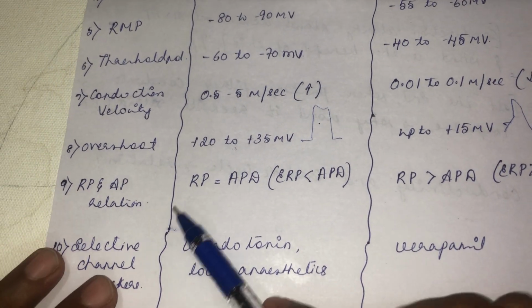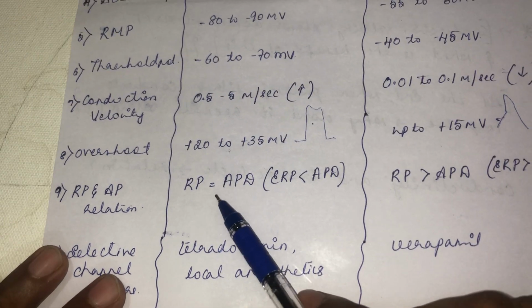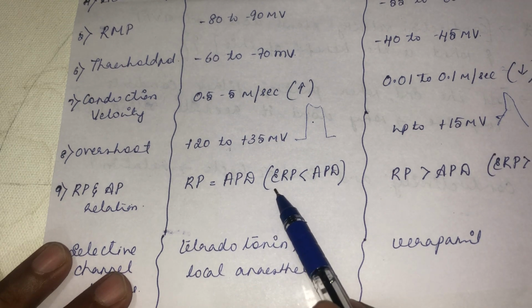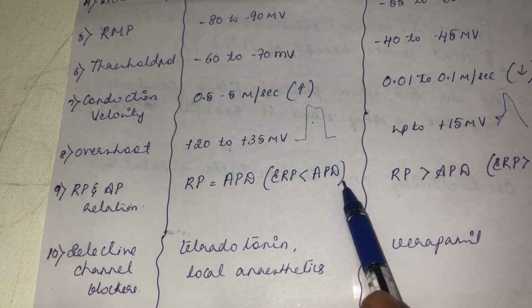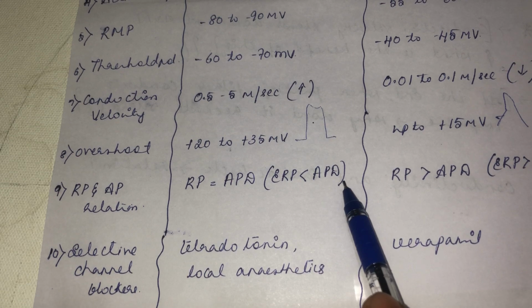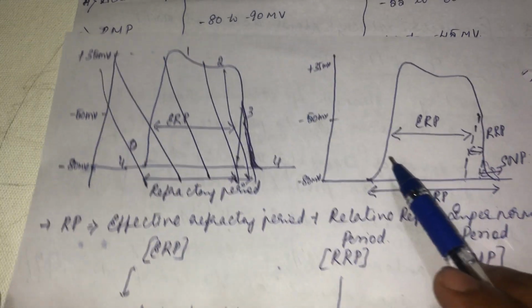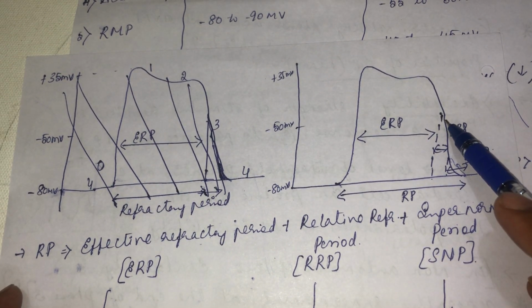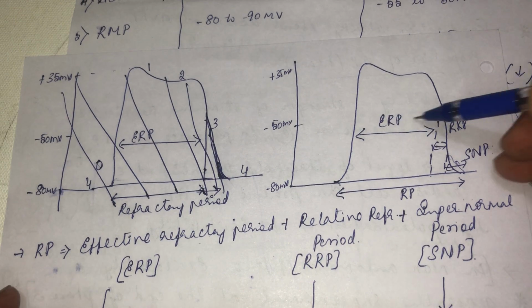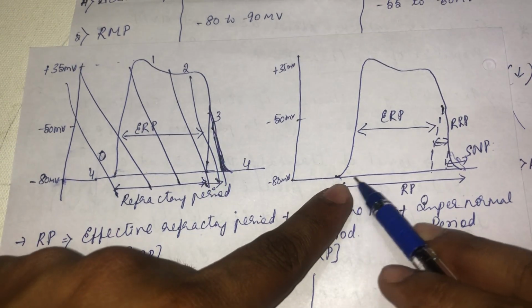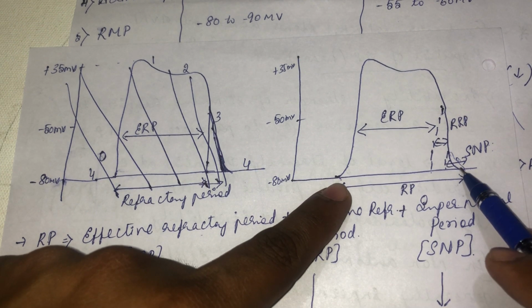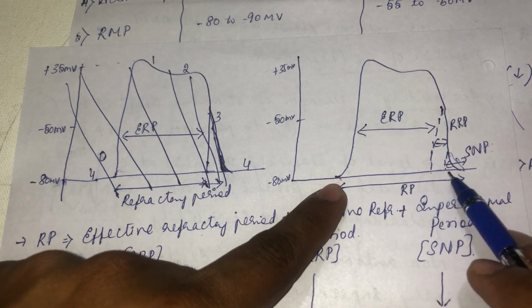Then the refractory period and the action potential duration. For a non-automatic fiber, the refractory period will be equal to the action potential duration, whereas the effective refractory period will be less than the action potential duration. Why is it so? I already told you. The effective refractory period is from the onset of phase 0 depolarization till it reaches minus 50 millivolts. So obviously the effective refractory period will be less than the action potential duration, which ends at the stage where phase 3 repolarization reaches the resting membrane potential. Effective refractory period is less than the action potential duration.